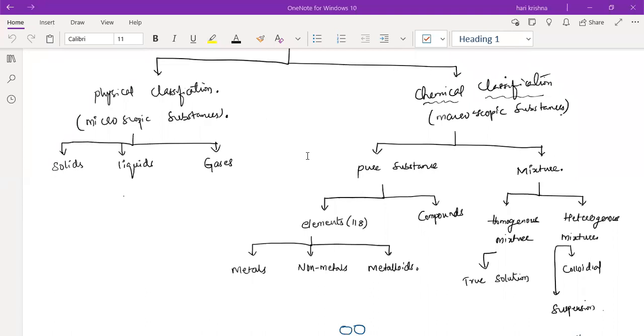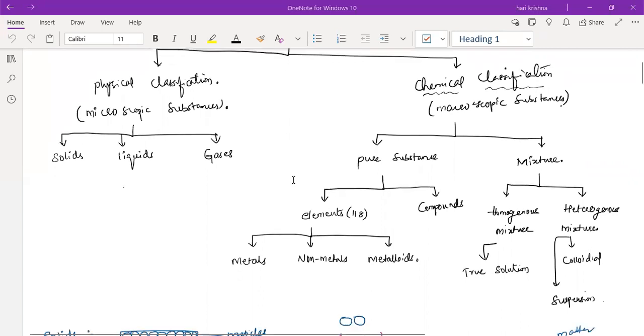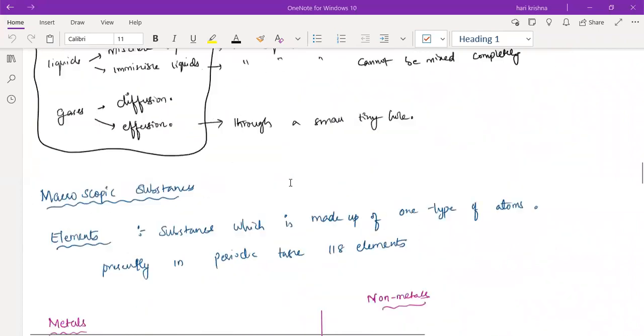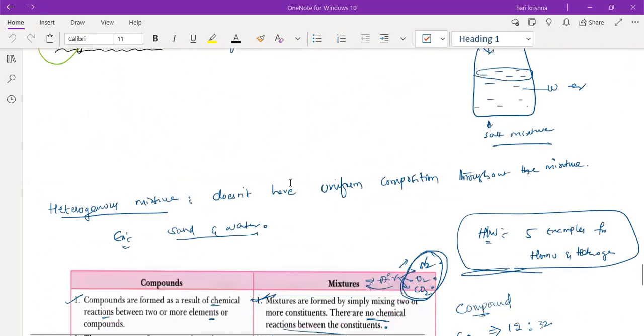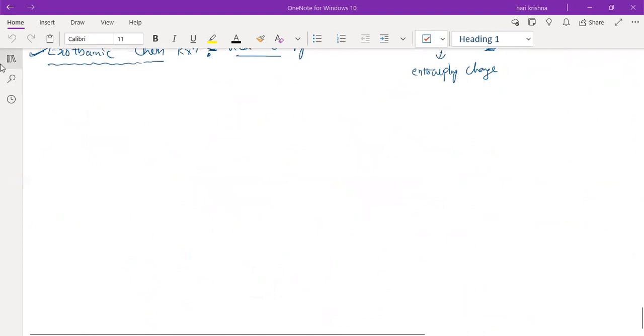Okay, sir. Next one is the heterogeneous, which is not uniform in composition throughout the mixture. What is an example for heterogeneous? Sir, sand and water mixture, water and petrol mixture, rice and lentils mixture. Very good. So this is all about the classification of matter. Any doubts in this? No, sir. Shall we move to the next topic? Yes, sir.